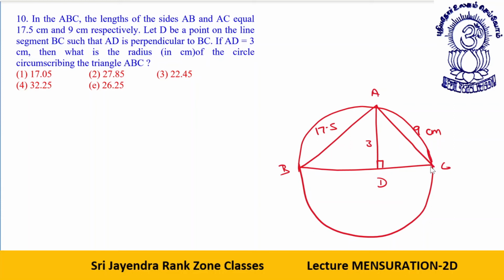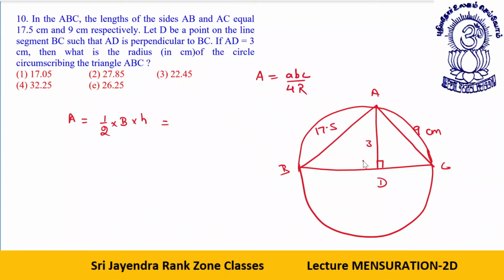A, B, and C. Now what I will do is, the area will be half into base into height. You don't know the base, no problem, you know the height, that is correct. Also, you know the area of a triangle. Students, you might not be knowing, I haven't told you, the area of a triangle is what you multiply all the three sides, divide them by 4 into capital R.